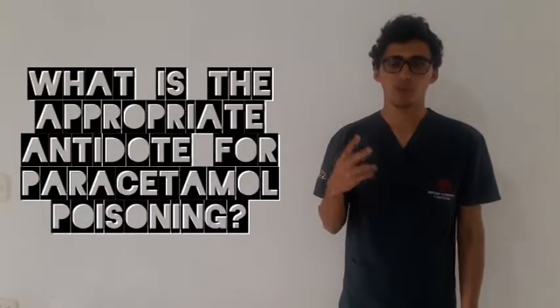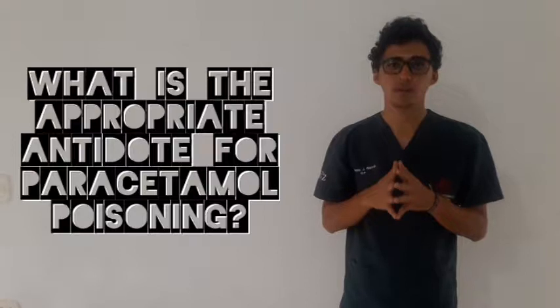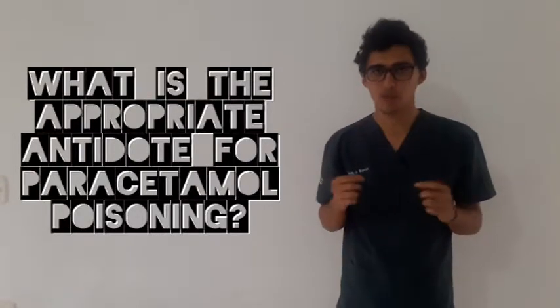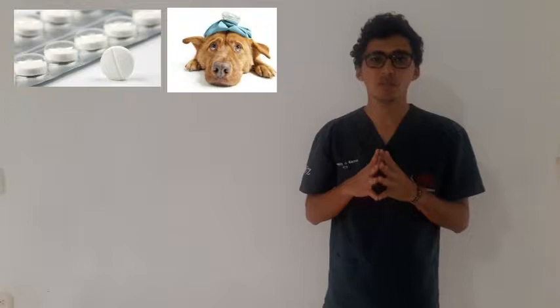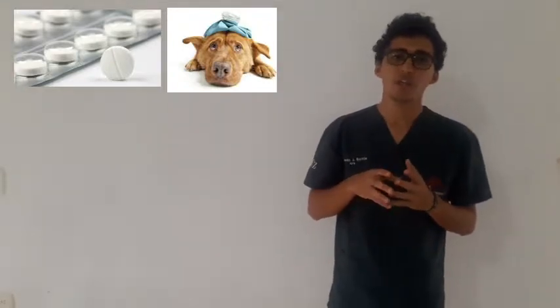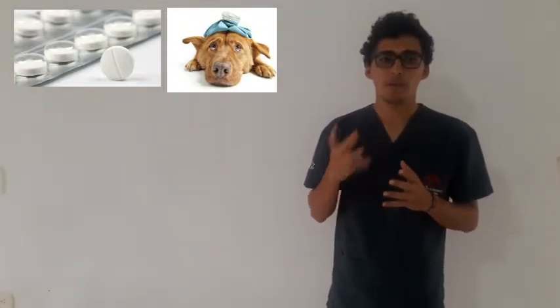Question number 2. What is the appropriate antidote for paracetamol poisoning? Okay, paracetamol or acetaminophen toxicity is one of the commonest intoxications in humans and animals because it is readily available. The liver metabolizes paracetamol by glucuronidation, sulfation, and oxidation pathways. All the detoxification pathways produce non-toxic metabolites which are excreted in the urine or the bile.